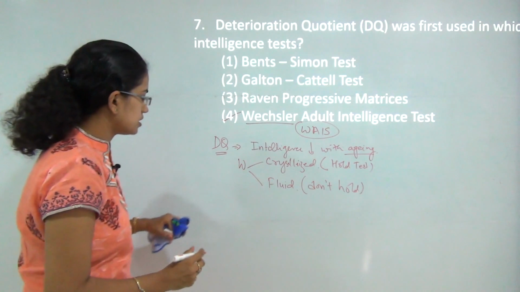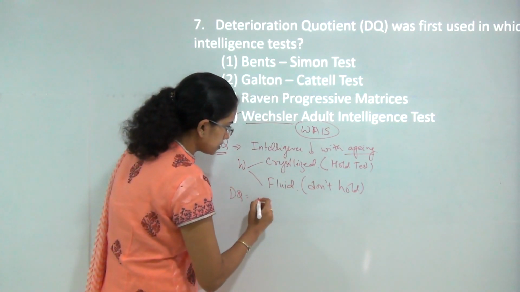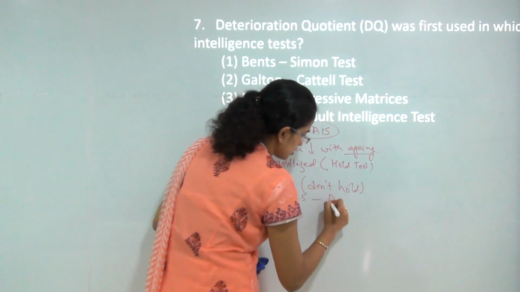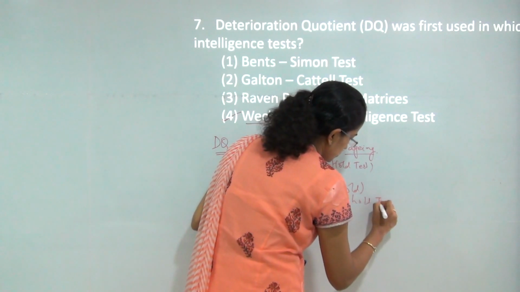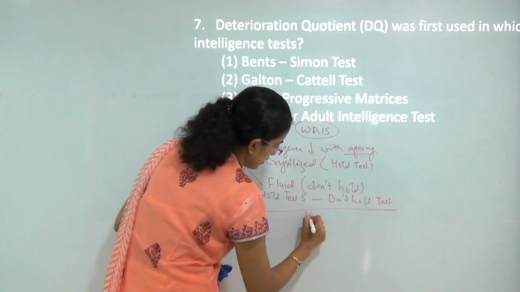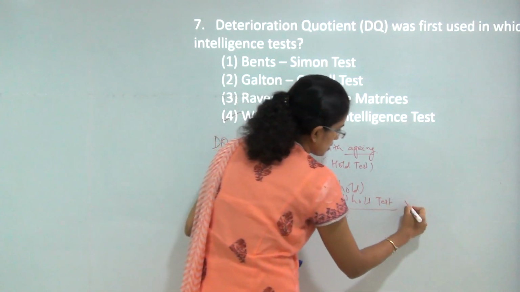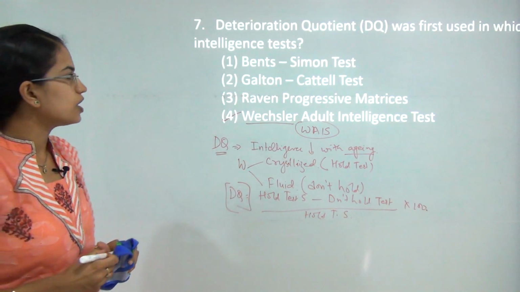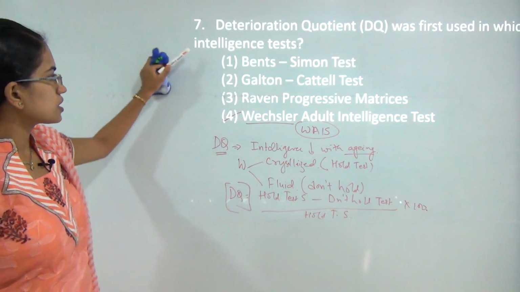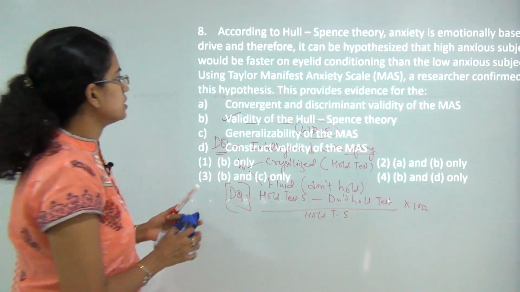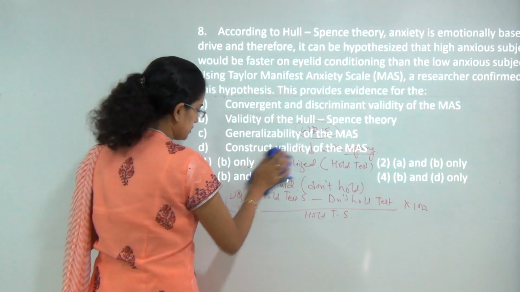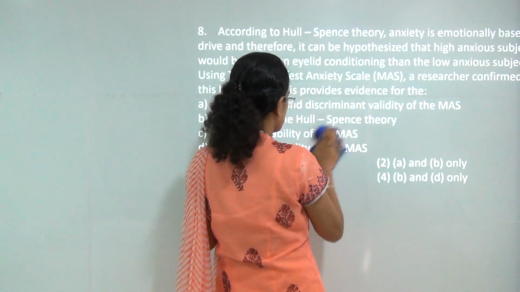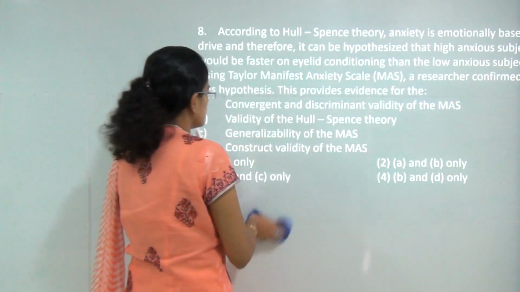Based on this, he gave a formula for DQ, which was hold test scores minus don't hold test scores, divided by hold test scores, into 100. So that was his formula to calculate the deterioration coefficient or DQ given by Wechsler. So the correct answer here is the 4th. Now this question is a very interesting question because there is a lot of information given and a lot of students have got confused about what the question exactly wants to ask here.